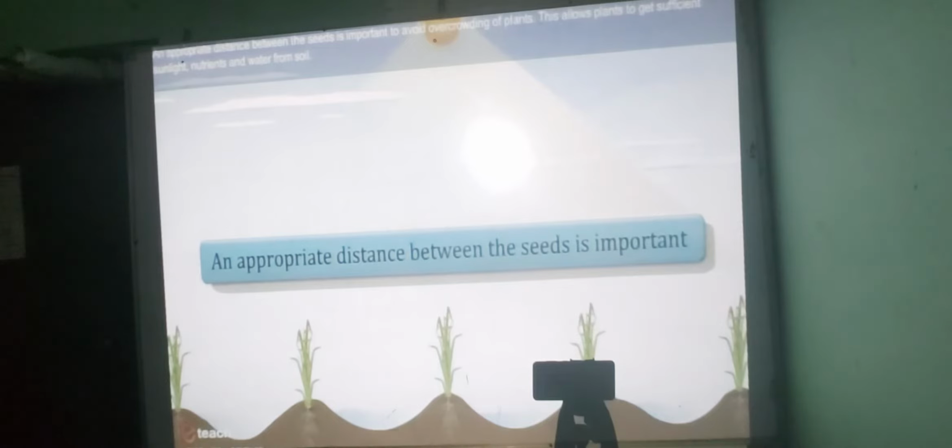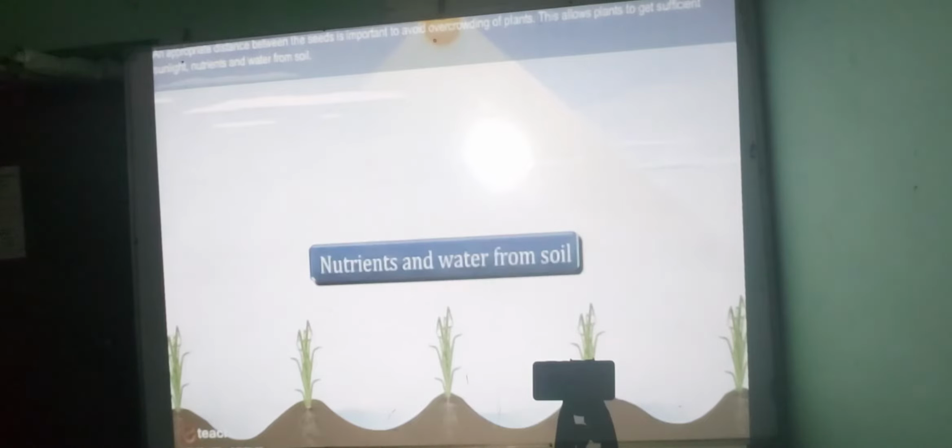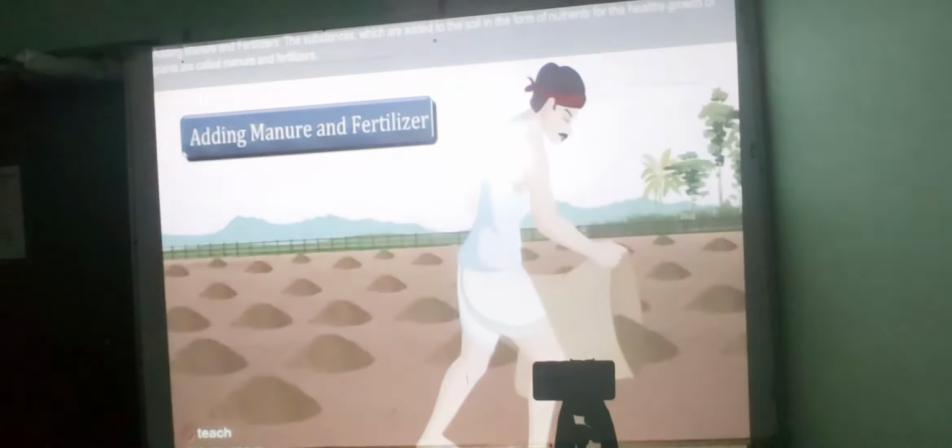An appropriate distance between the seeds is important to avoid overcrowding of plants. This allows plants to get sufficient sunlight, nutrients and water from the soil.